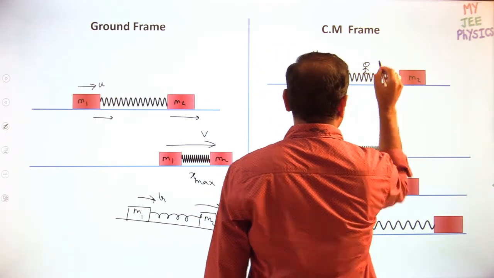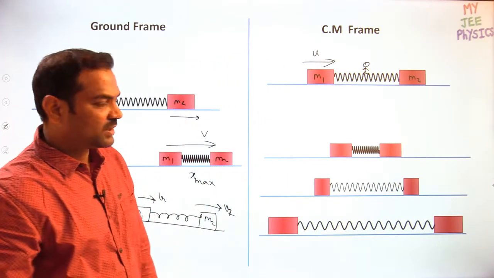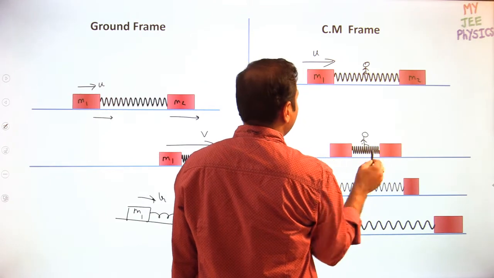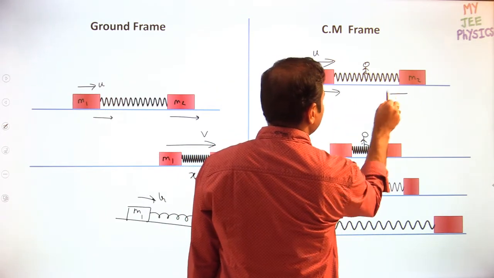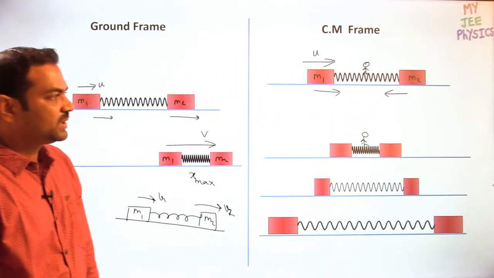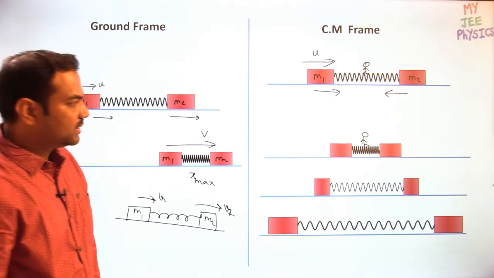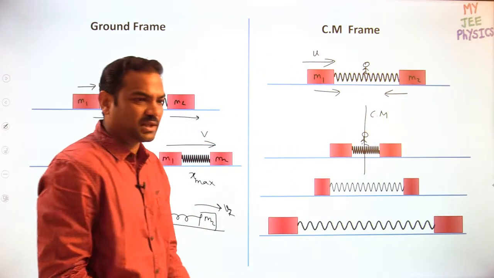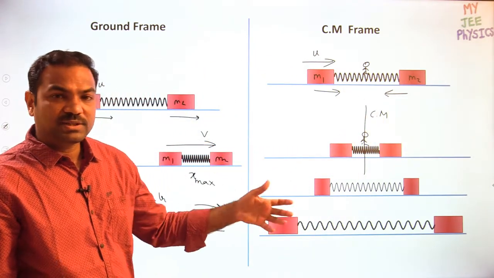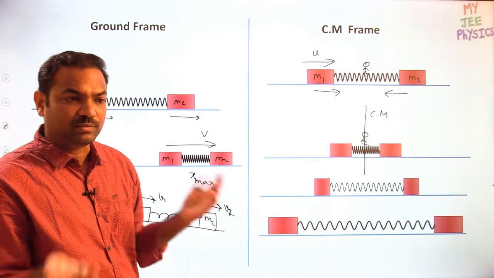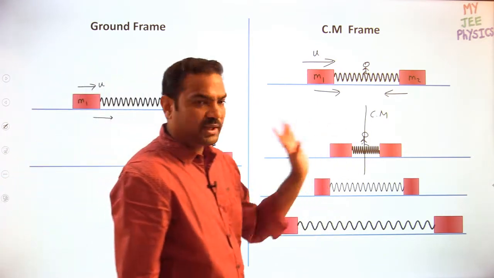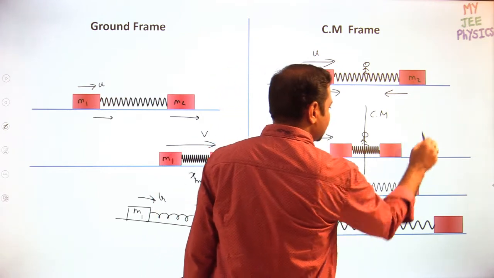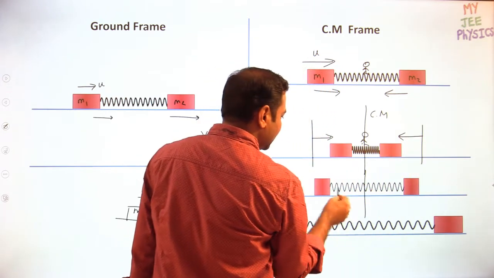Now an observer on the center of mass frame, he will see that the objects are having the velocity in opposite direction. So the center of mass should not move, because he is standing on the center of mass. As the person is standing on the center of mass, it should not move. Center of mass will be at rest. So to him, how will the objects appear? They come closer and they go away.